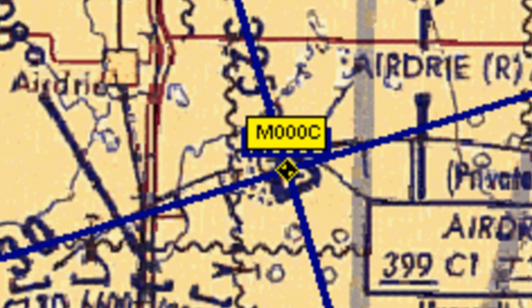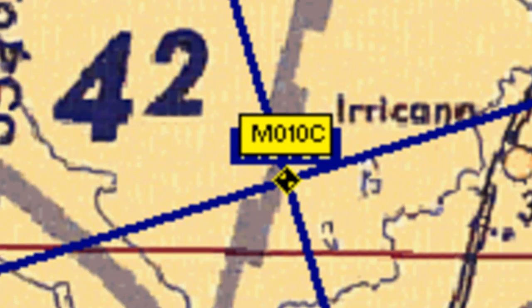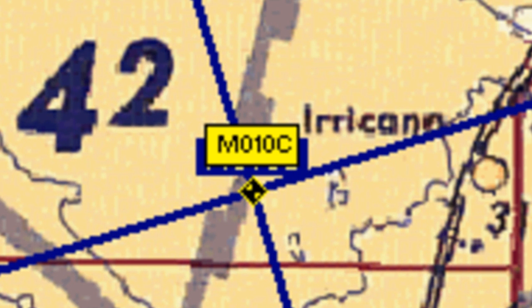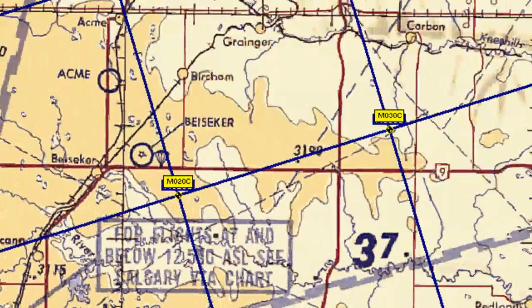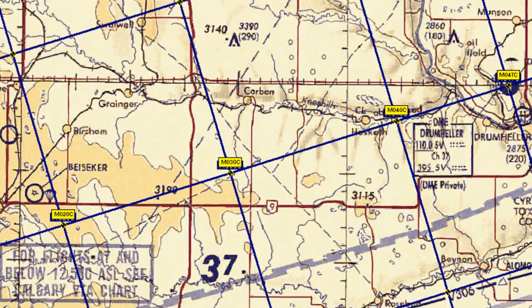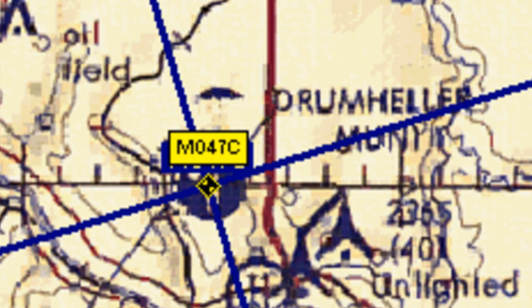Notice the last known position is labeled M000C. This can be thought of as mile 0 center. Notice the next waypoint is M010C, or mile 10 center, followed by mile 20, and so on until we get to Drumheller, which is mile 47. This tells us instantly that Drumheller is 47 miles from Airdrie.